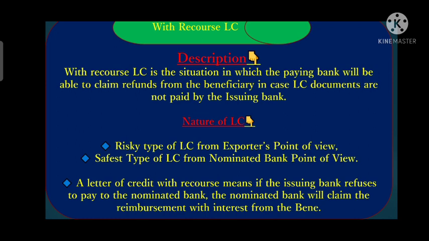So with recourse LC is that LC where the nominated bank gets its fund refunded from the beneficiary if the issuing bank fails. If the issuing bank fails on the maturity date, then in that situation the nominated bank will ask the beneficiary to return the fund along with the interest portion. This is called with recourse LC, right?